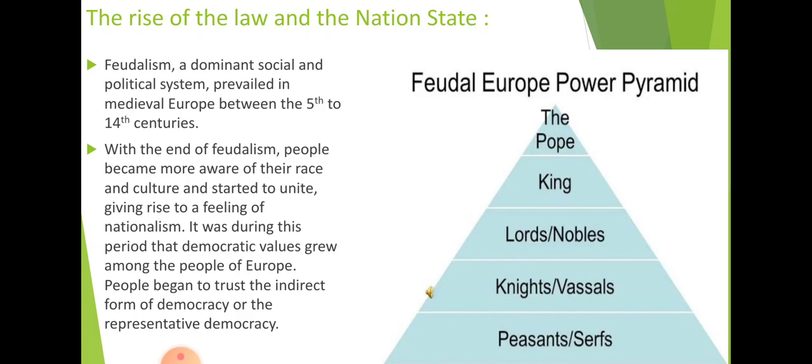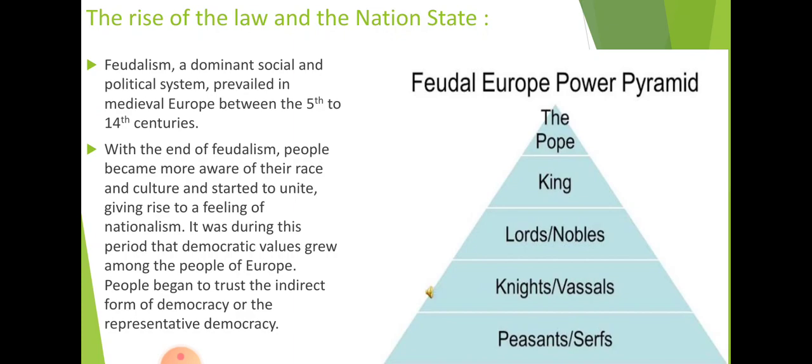So this class will tell you about the medieval time period, and how democracy emerged. We had seen the example or the proof of democracy in ancient Greece, which was approximately 2500 to 2600 years back. Now let us see how democracies developed during the medieval period, or we can say the 13th or 14th century, in the European countries.